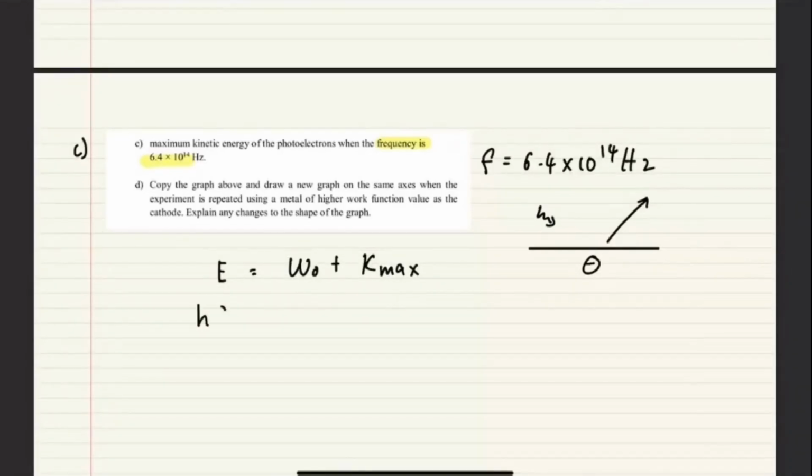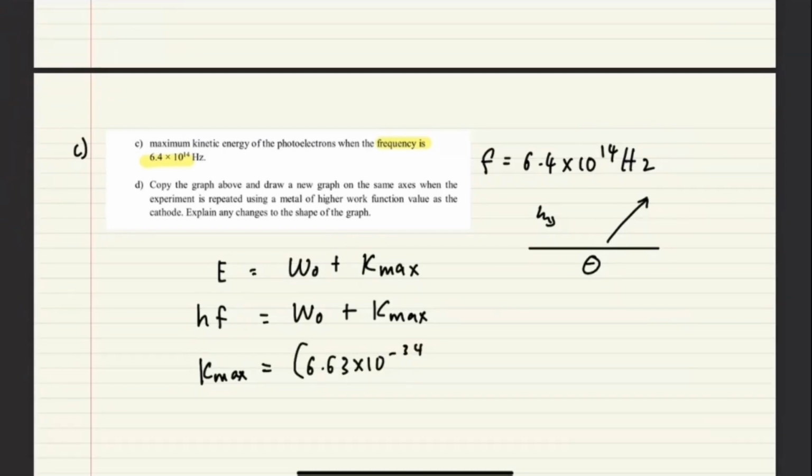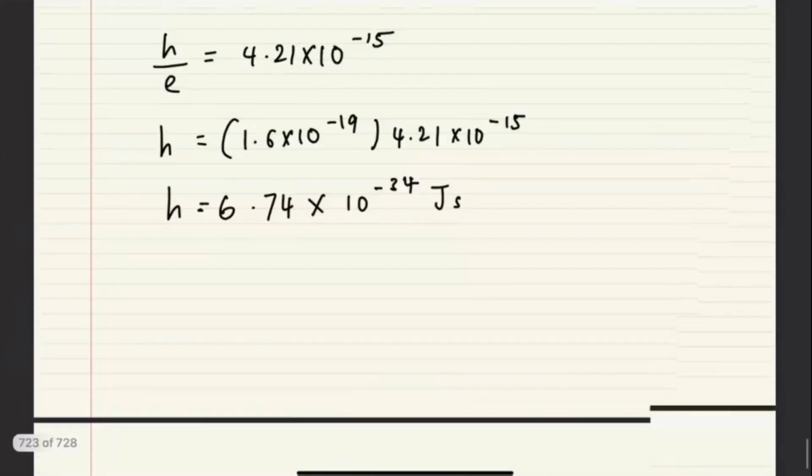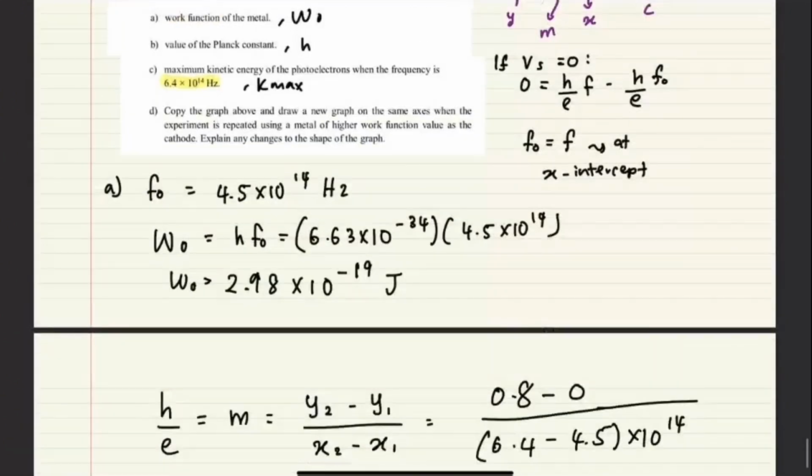So hf equals W naught, which we already calculated earlier. So hf equals W naught plus K max. We want to find K max. So basically your K max equals 6.63 times 10 to the negative 34 multiplied with the frequency given here. This is the photon's frequency, minus W naught, which is 2.98.